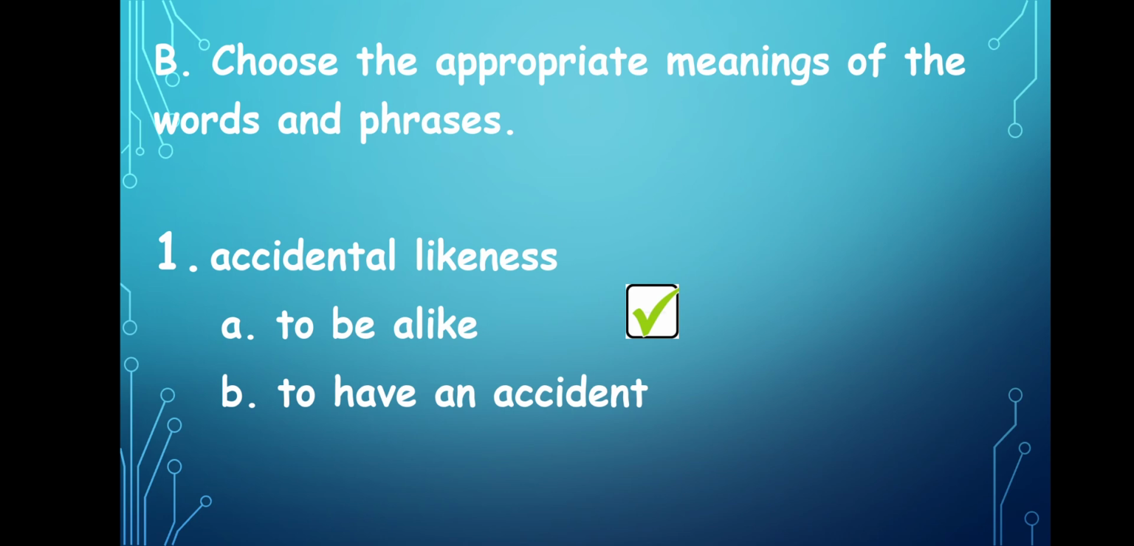The first one, accidental likeness. We have 2 options. A, to be alike. B, to have an accident. So the meaning of accidental likeness is to be alike. In the lesson Picture Plant, we dealt at the start with how leaves and flowers have an accidental likeness to butterflies and different insects. So the meaning of accidental likeness is to be alike. You can tick the box.